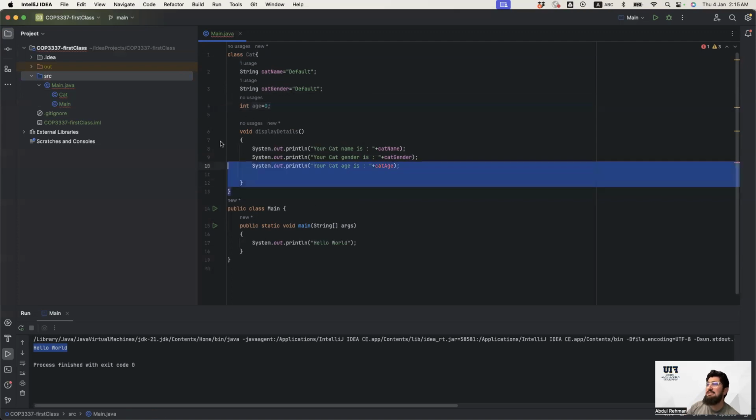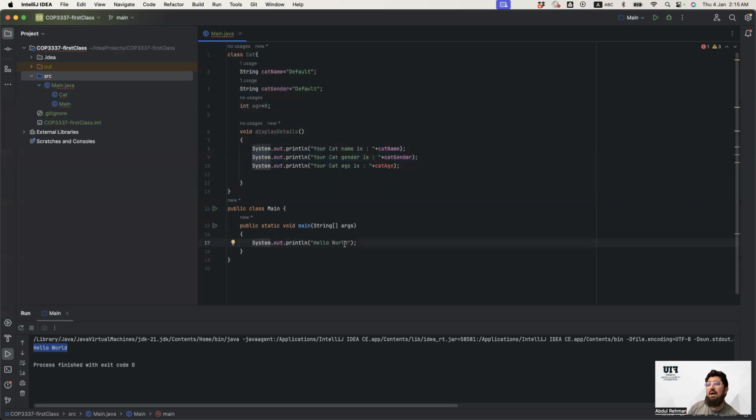So the class is ready. And now how will I be using that class? In order to use the class, that is a very important thing to understand here, we have to create its object. This is what we discussed: a class is a template and an object is an instance of the class. So if anyone wants to use that class, they have to create the instance. There are some ways by which one may be directly using the class properties or methods, but we will be discussing them later. Right at the moment, we have to learn how we can use the class using objects.